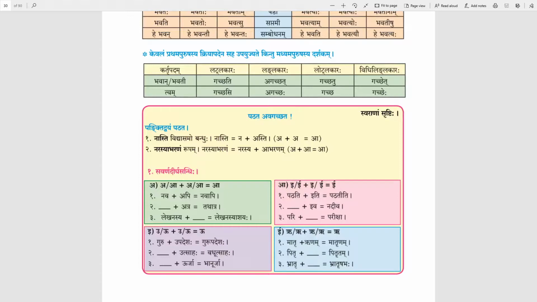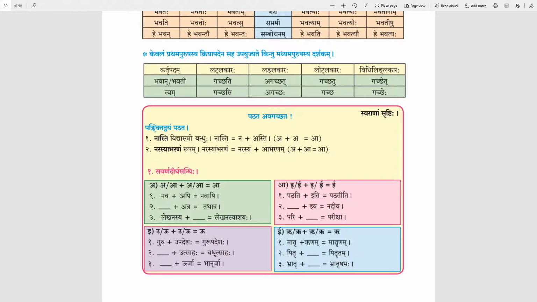Again U plus U will be Dirgha U. Dirgha U plus Dirgha U will be again Dirgha U, and Rasva U plus Dirgha U or Dirgha U plus Rasva U result will be same Dirgha U only. Savarna Dirgha Sandhi. First example is Guru plus Upadesha. Here Guru is ending with U, Upadesh is starting with U. Result will be Dirgha U, Guru Upadesha.